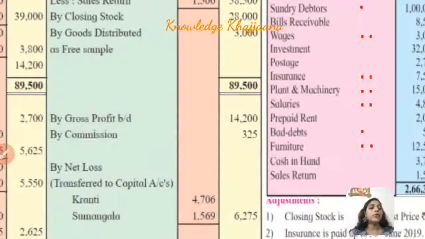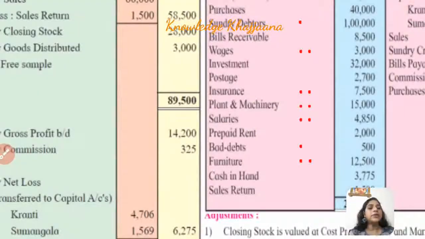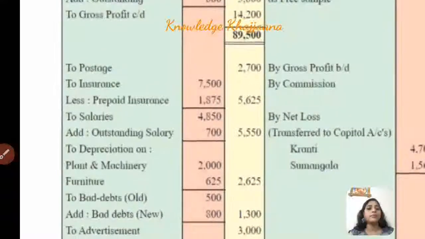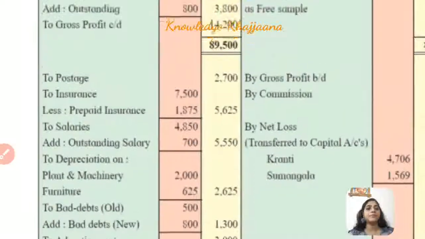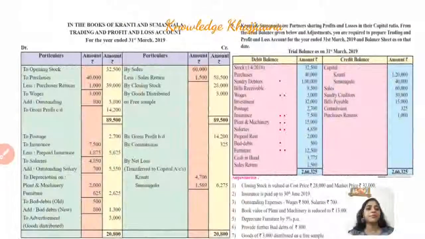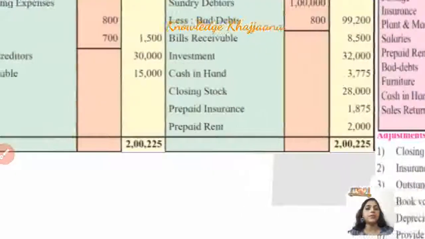prepaid rent. See, this expense has been done but it is prepaid. So where is it recorded? It is recorded as an asset.